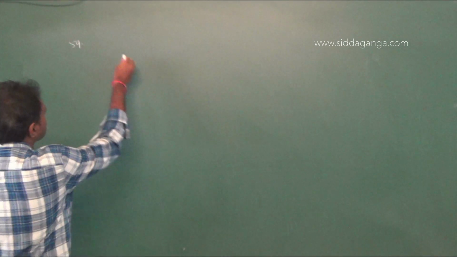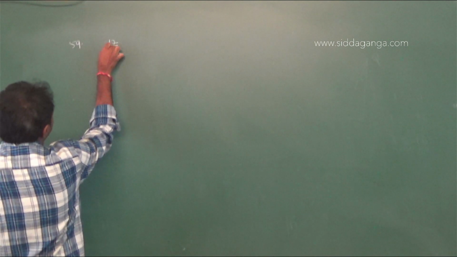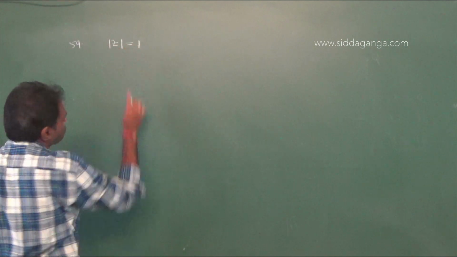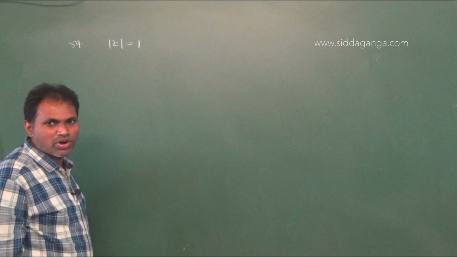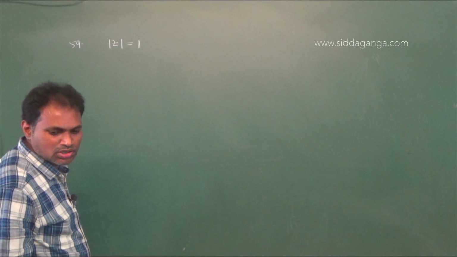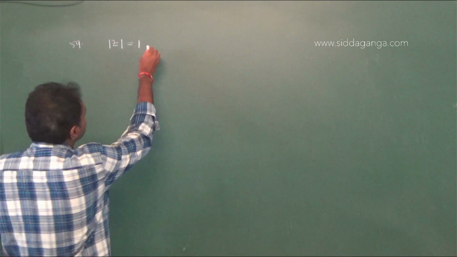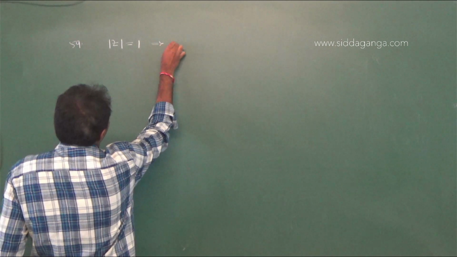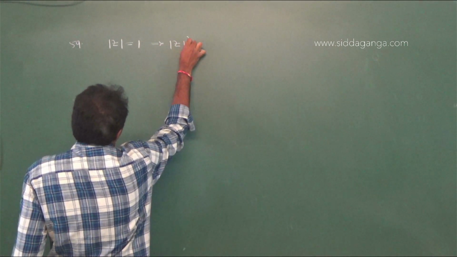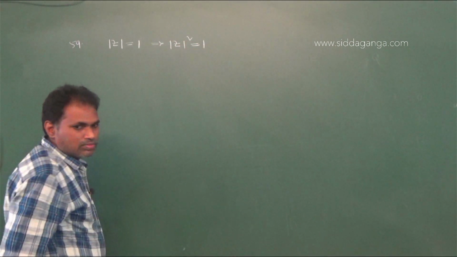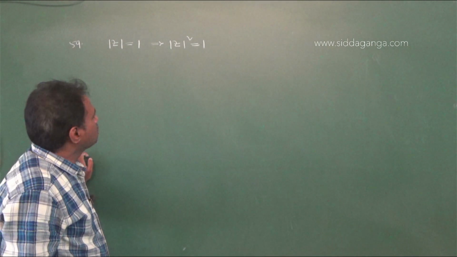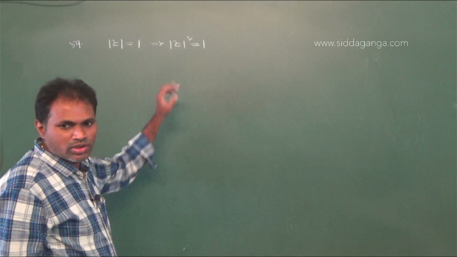If z is a complex number of unit modulus, therefore modulus of z is equal to 1. Unit modulus is given, therefore modulus of z equals 1, which means modulus of z whole square equals 1 square, which is 1.